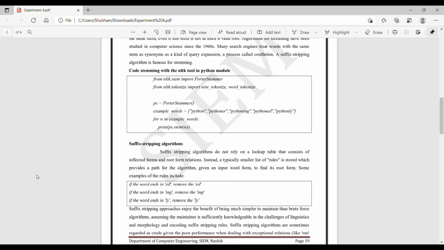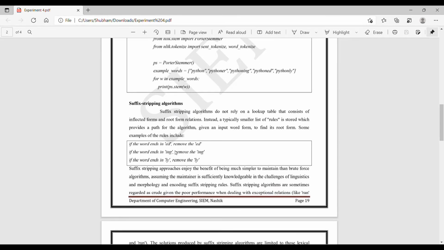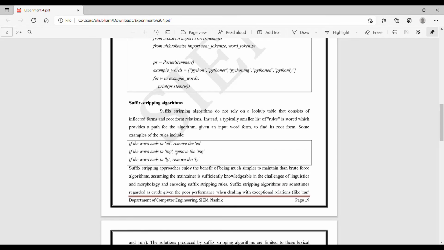Then we see what is the suffix stripping algorithm. Suffix stripping algorithms do not rely on a lookup table that consists of inflected forms and root form relations. Instead, a typically smaller list of rules is stored which provides a path for the algorithm. Given an input word form to find its root form, some examples of rules include: if the word ends in ed, remove the ed; if the word ends in ing, remove the ing; if the word ends in ly, remove